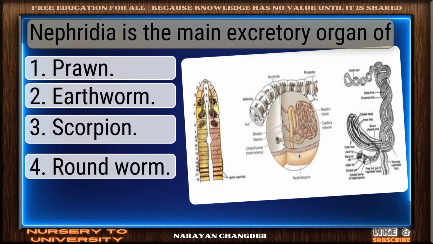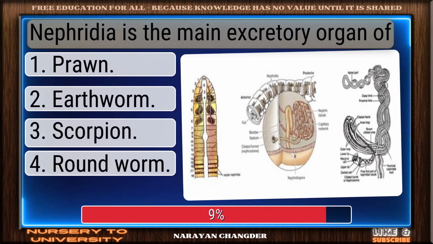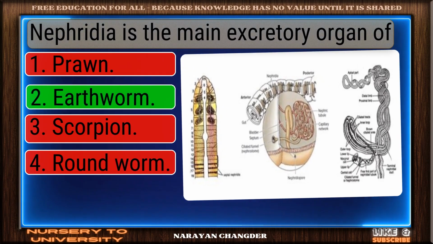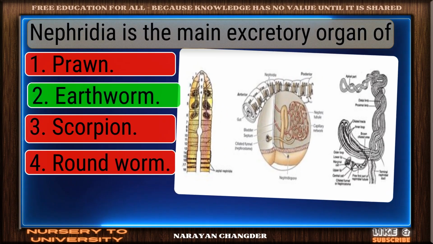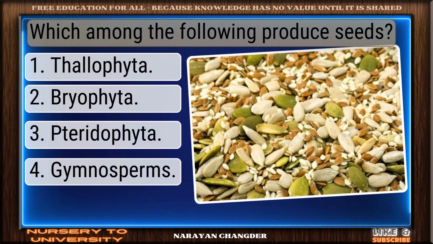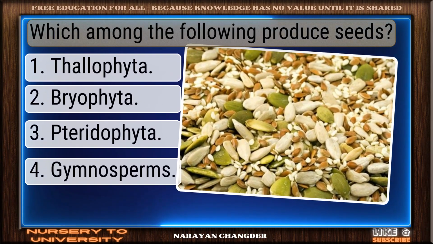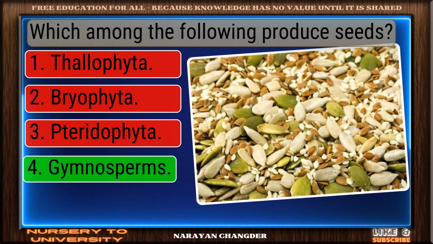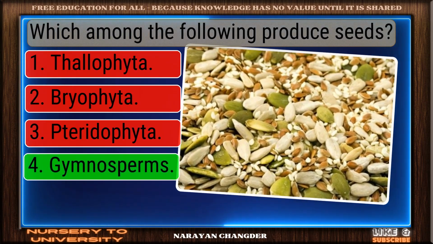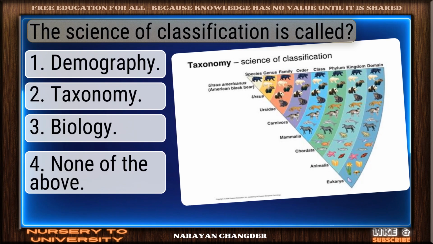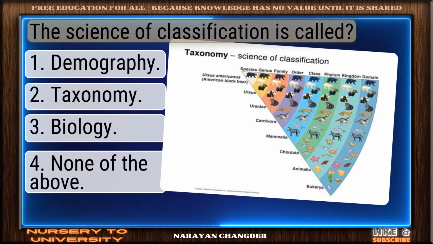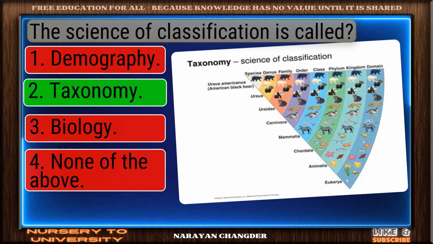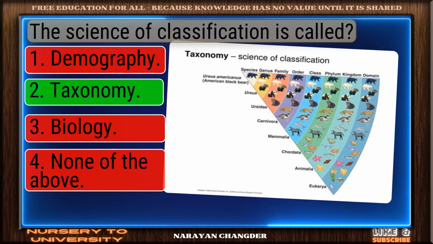Question number 209. Nephridia is the main excretory organ of. Right again. Earthworm is a valid answer. Question number 210. Which among the following produce seeds? Correct response. Gymnosperms is the most accurate answer. Question number 211. The science of classification is called. You got it. Your choice taxonomy is right.